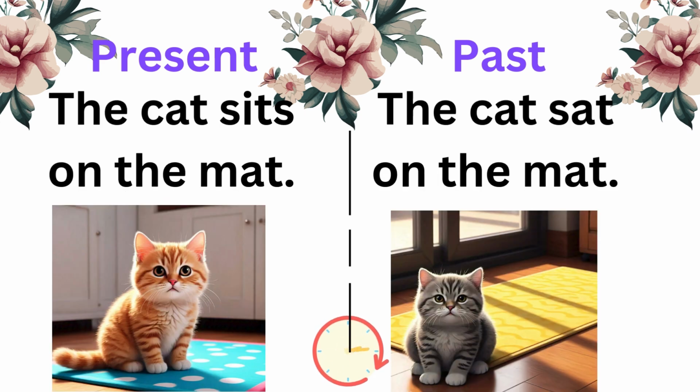Present sentences. The cat sits on the mat. The past sentences. The cat sat on the mat.